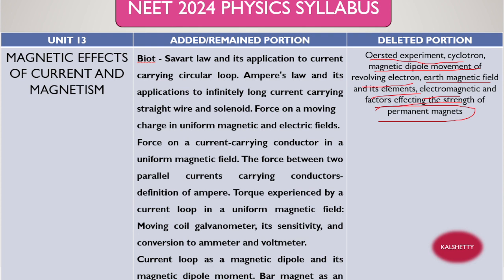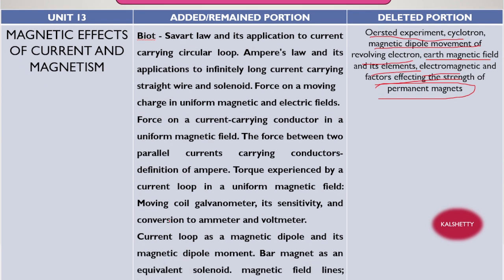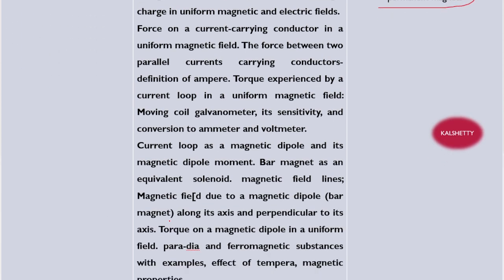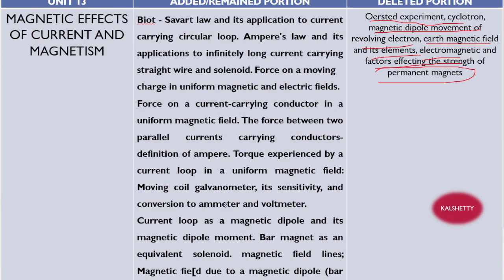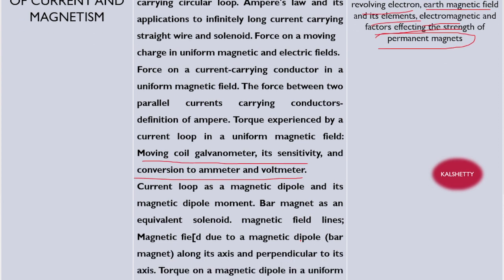Okay, next we move on to the 14th. Here it is there, still it is there, right? All these are the topics. I think a very important topic is this one, moving coil galvanometer. Here conversion will be there. This one, moving coil galvanometer, its sensitivity, conversion of ammeter to voltmeter. You read this topic. I think one question will be there on that topic, right?